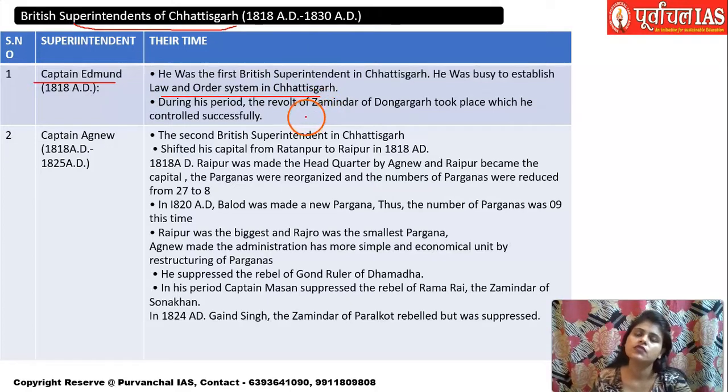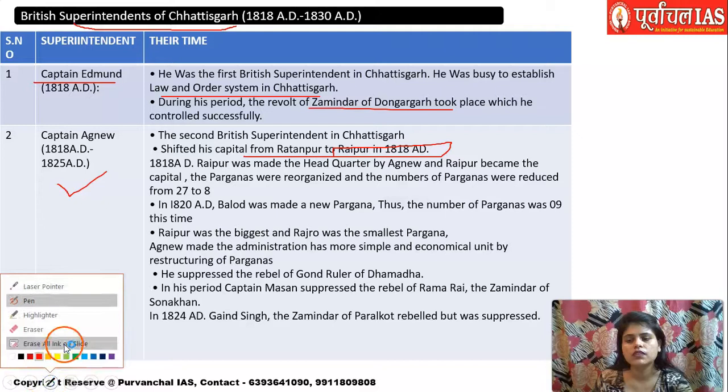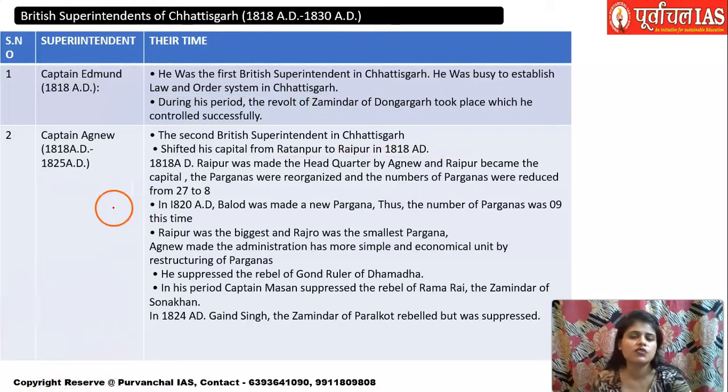During his time, a revolt of a Zamindar from the place called Dongargarh took place. Important is Captain Agnew because he shifted his capital from Ratanpur to Raipur. So it was during his time that Raipur became the capital. We all know that during the Kalchuris also Ratanpur was the capital, and when Bimbaji Bhosle came, he also made Ratanpur his capital. So during the time of Captain Agnew, the capital was shifted from Ratanpur to Raipur, and Raipur was made the new capital.